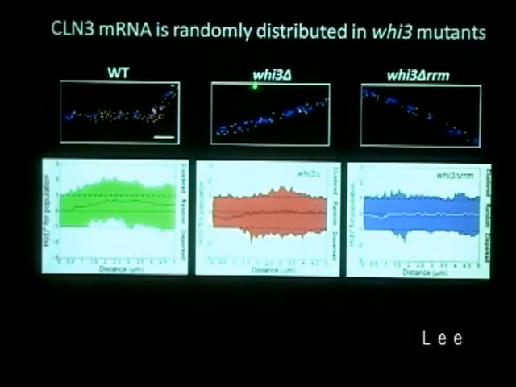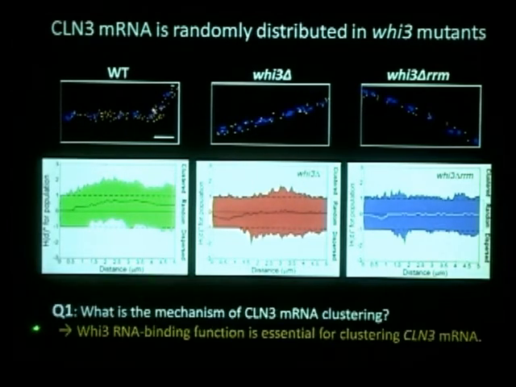So we did single molecule FISH here, and surprisingly, the cln3 mRNA were no longer clustered like in wild type, in the Whi3 deletion and delta RRM2. So this means that Whi3, and especially its RNA binding function, is essential for clustering the cln3 mRNA.